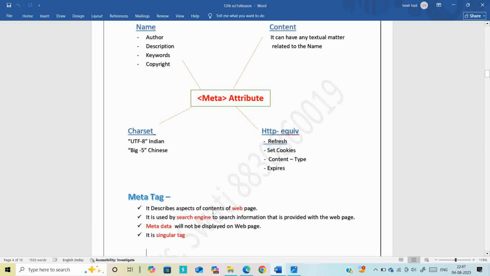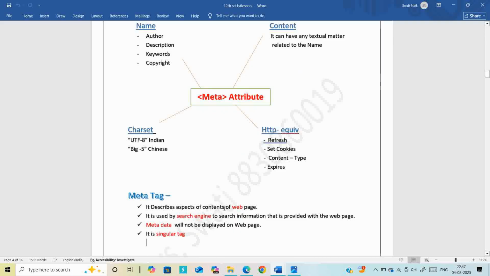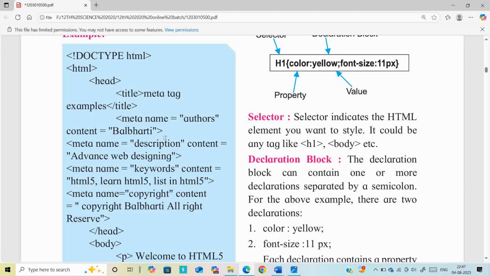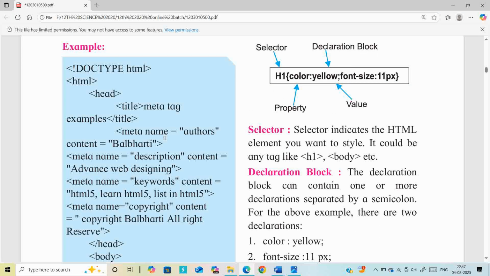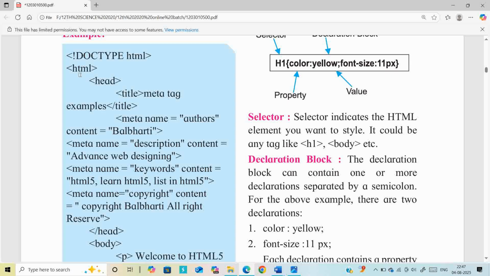The meta tag describes an aspect of the content of a web page. It is used by search engines to search information that is provided with the web page. It will not be displayed on the web page and it is a singular tag. This is a program.